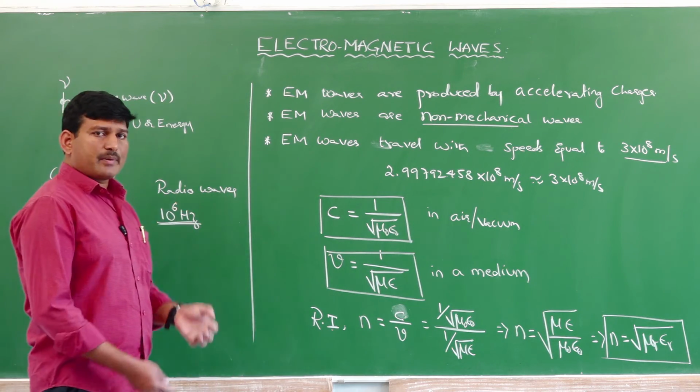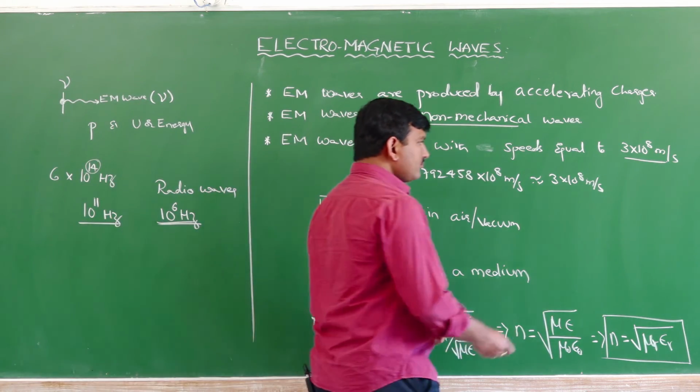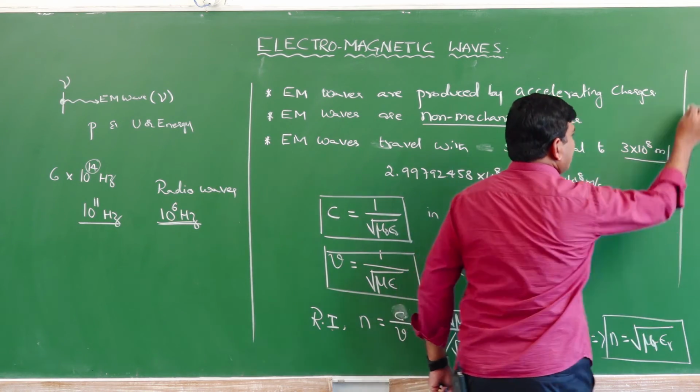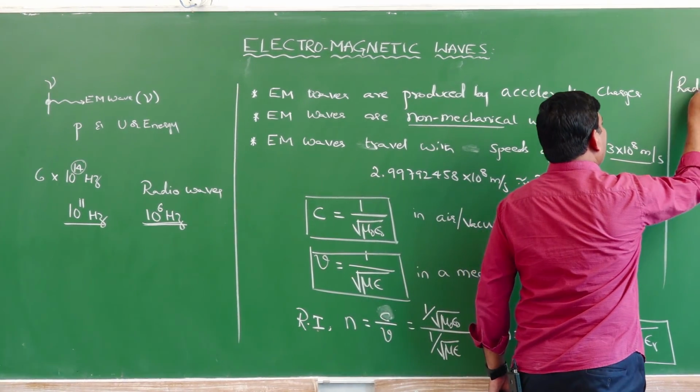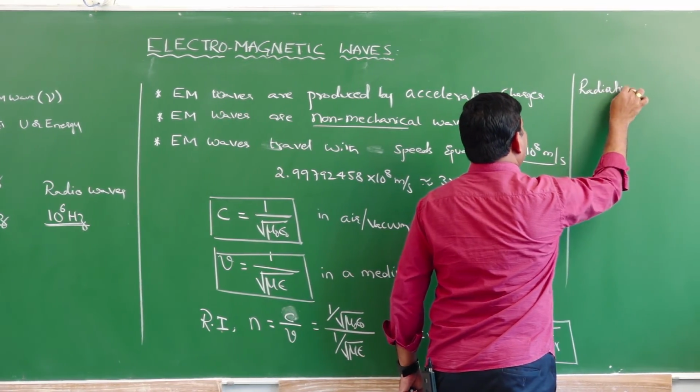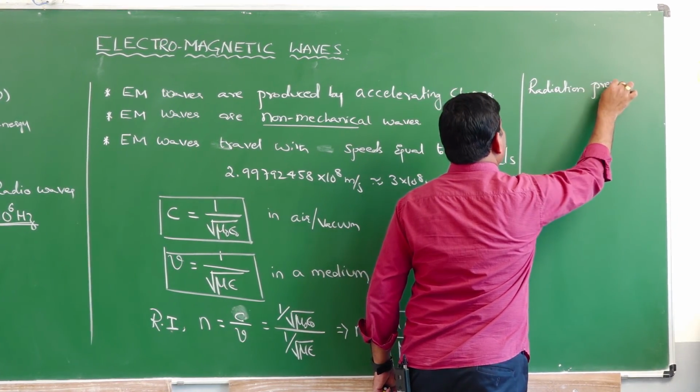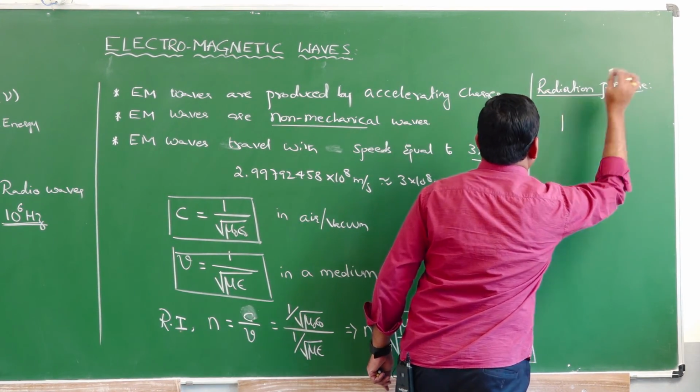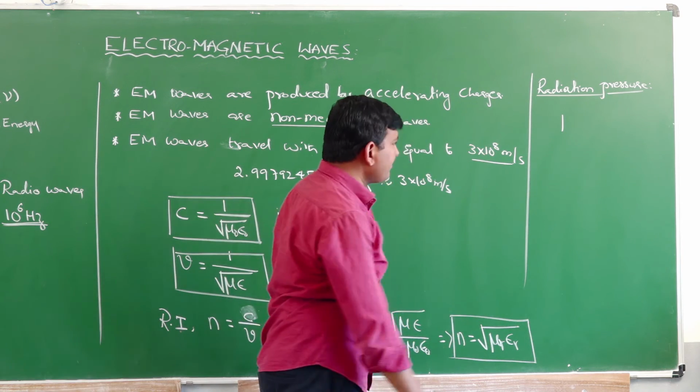And the radiation pressure is given by a formula. Radiation pressure is also important for 1 and 2 mark questions. Radiation pressure, very, very important. What is the radiation pressure definition?